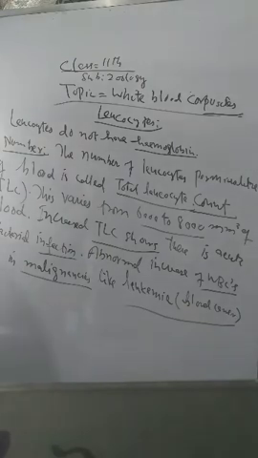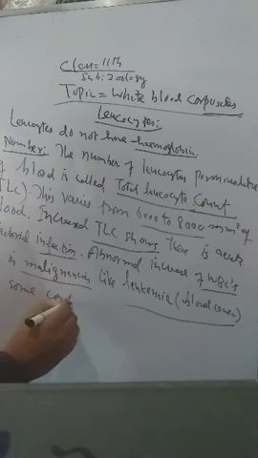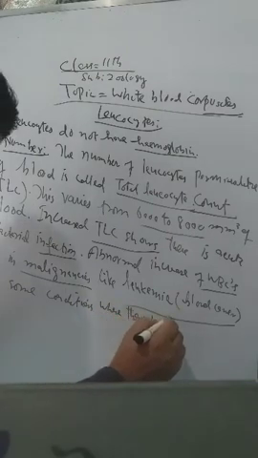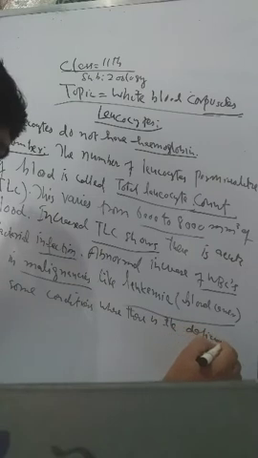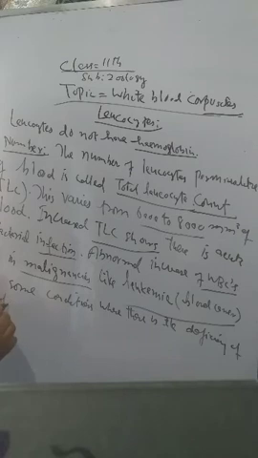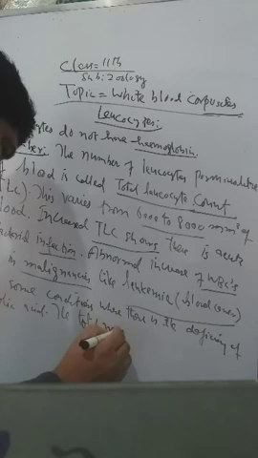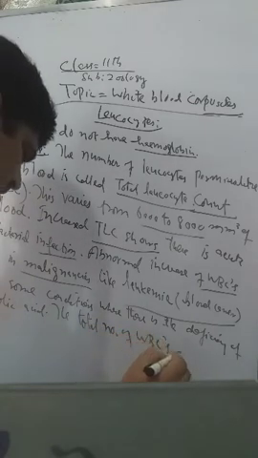In some conditions, such as when there is a deficiency of folic acid, the total number of white blood cells decreases.